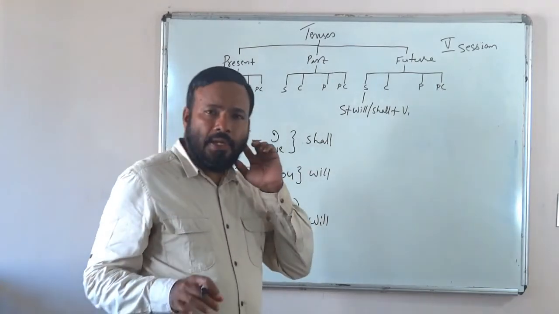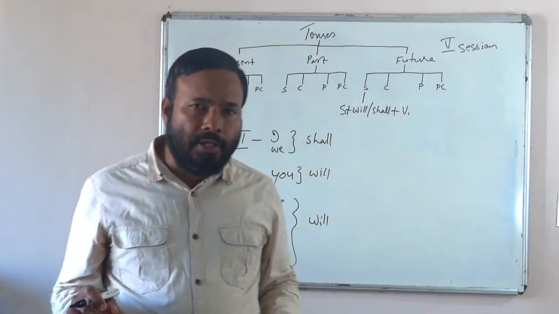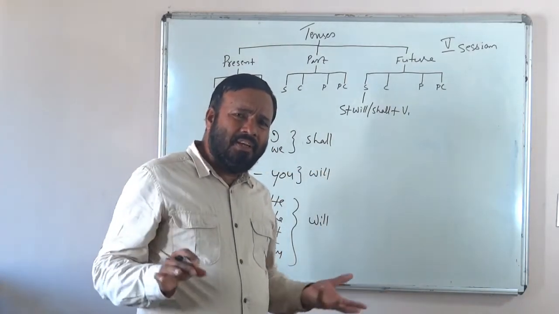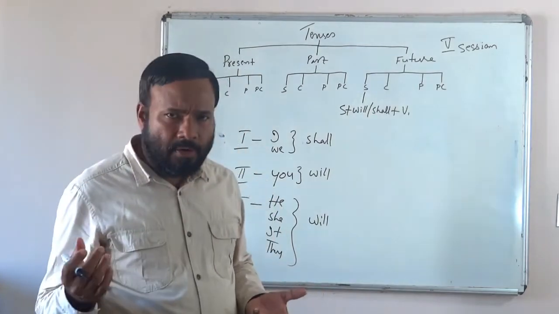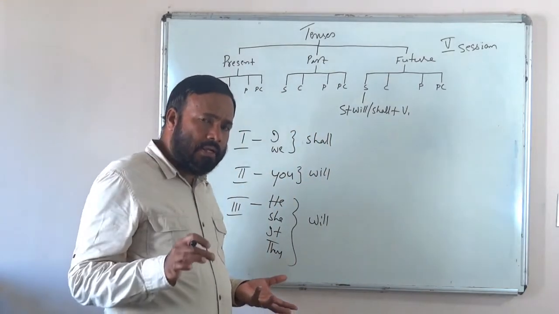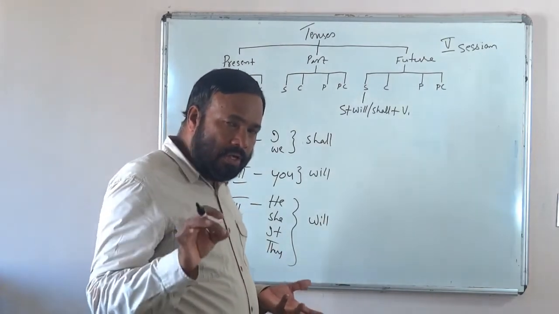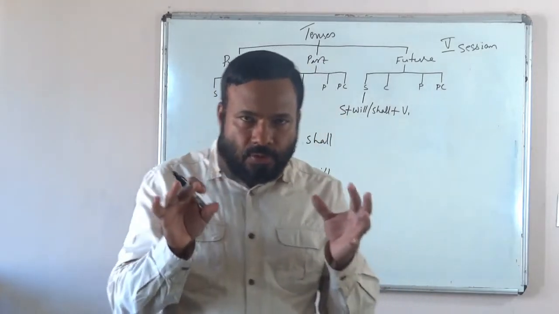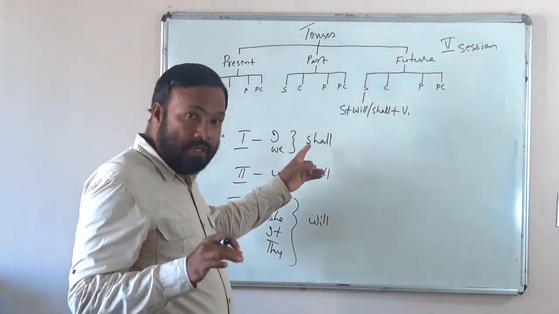For example, if somebody says, I shall go there, what does it show? A casual statement only. If the circumstance is not favorable, I may not go also. But if somebody says, I will go there, according to traditional English, what does it show? It shows the determination of the speaker. Even if the circumstance is not conducive, he will go at any cost. So, it shows the determination.